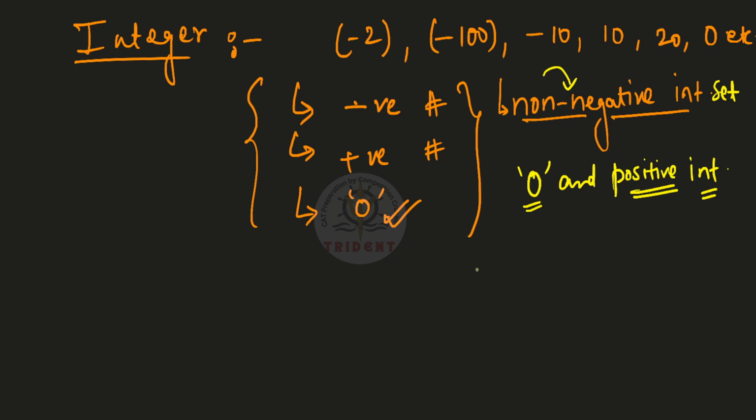One more thing, if they specifically say that calculate positive integers or positive integral values, then you will have to actually exclude 0, because 0 is neither positive nor negative, okay? With that being said, let us now go to the next part, odd and even numbers.